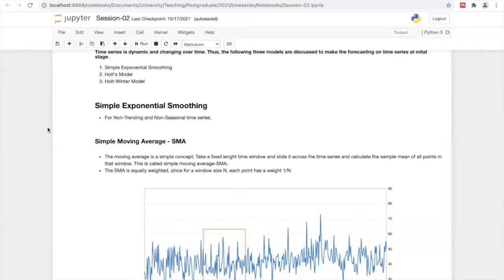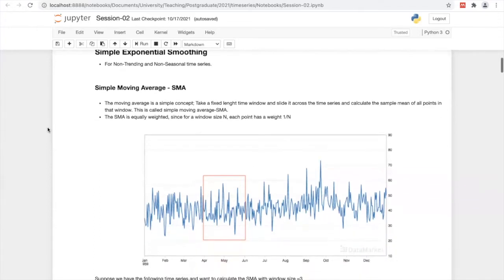You can read this statement. The moving average is a simple concept where it takes a fixed length time window. You can see in this graphical representation, I have used this red rectangle to show a given time window, which is fixed length.